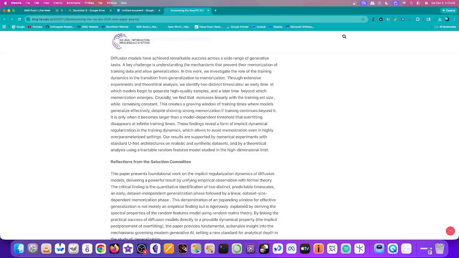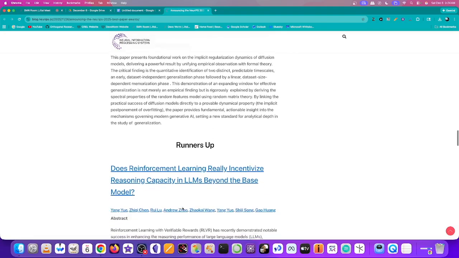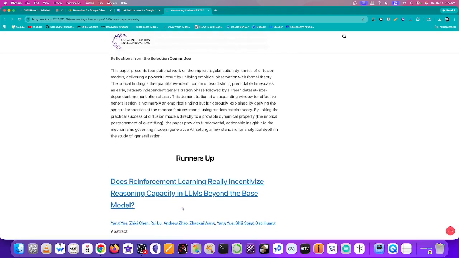This demonstration of an expanding window for effective generalization is not merely an empirical finding, but is rigorously explained by deriving the spectral properties of the random features model using random matrix theory. By linking the practical success of diffusion models directly to a provable dynamical property, the implicit postponement of overfitting, this paper provides fundamental, actionable insight into the mechanisms governing modern generative AI, setting a new standard for analytical depth in the study of generalization.